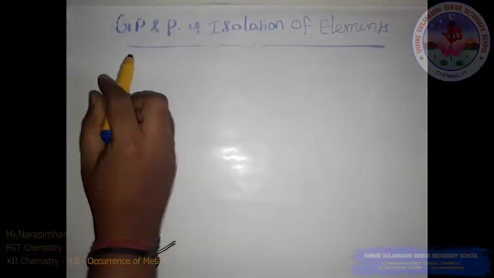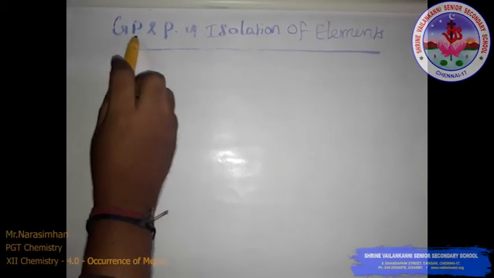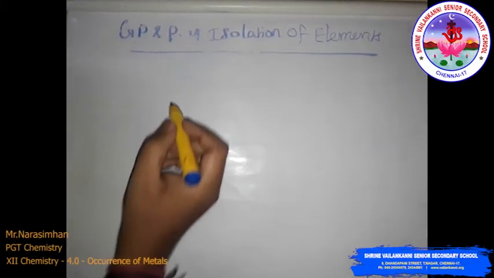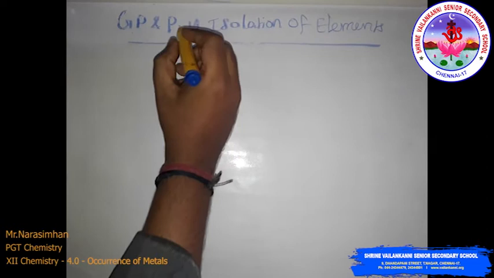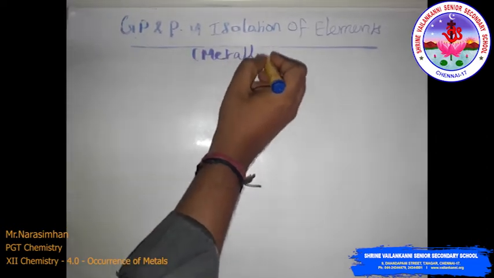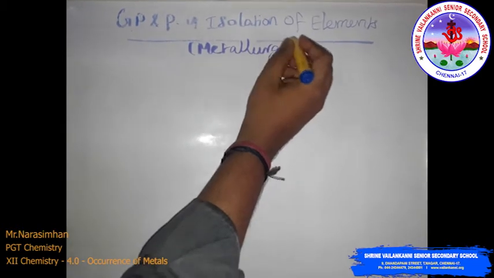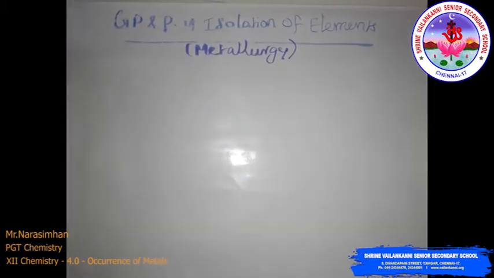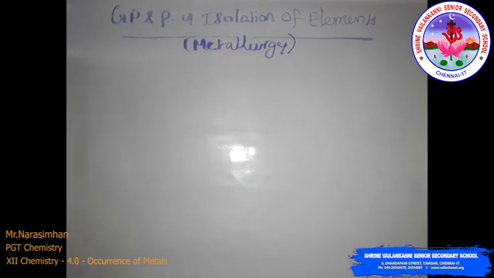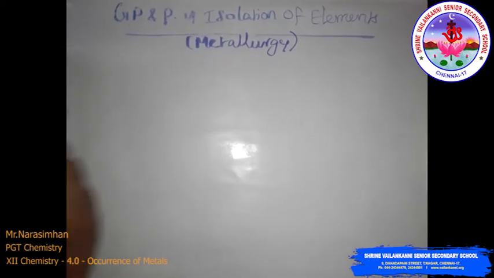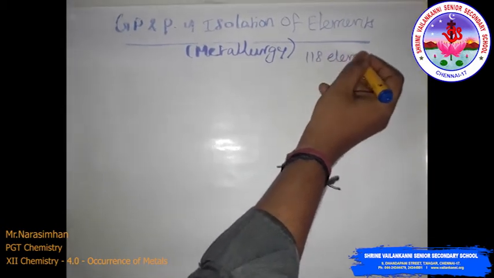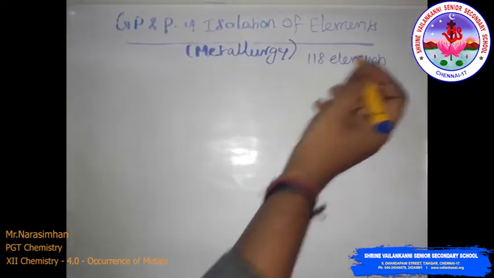Students, the next new lesson is general principles and process of isolation of elements, also called metallurgy. Already we know the periodic table. In the periodic table, many elements are there, nearly 118 elements are present.